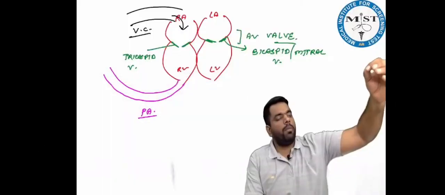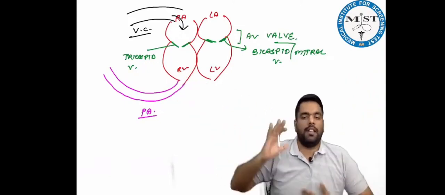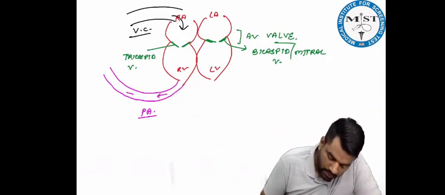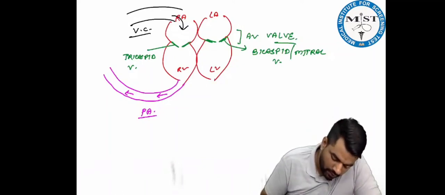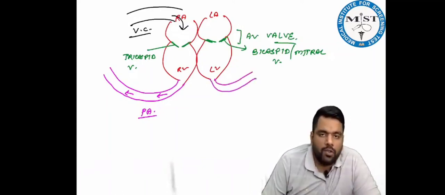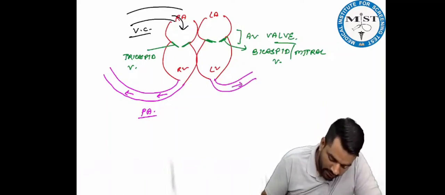Right, beta? So whichever vessel brings blood towards the heart is a vein, and whichever takes blood away from the heart, that is an artery. Right? So this blood is right now going through this pulmonary artery into the lungs. Similarly, from here, beta, this blood is also getting out, and this is going into the systemic circulation.